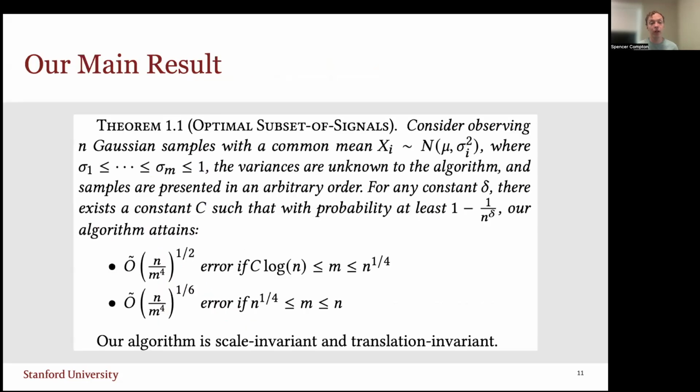So the main result of our paper is getting this guarantee with the divot. Consider we have n Gaussian samples with a common mean, so xi is a Gaussian with mean mu and variance sigma i squared. And m of these variances are bounded by 1, but the variances are unknown to the algorithm, and the samples are presented in arbitrary order. Then with high probability, we can get the rate with the divot in the previous picture. And moreover, our algorithm is scale invariant and translation invariant.